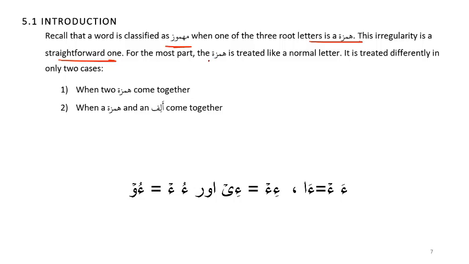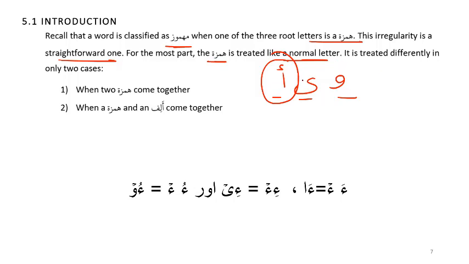For the most part, the hamza is treated like a normal letter, like fa, ain, lam, and basically everything other than waw and ya and hamza. So these are the three non-normal letters. But hamza is closest to your regular sahih letters, whereas waw and ya create many more problems. Hamza creates problems, but fewer problems.